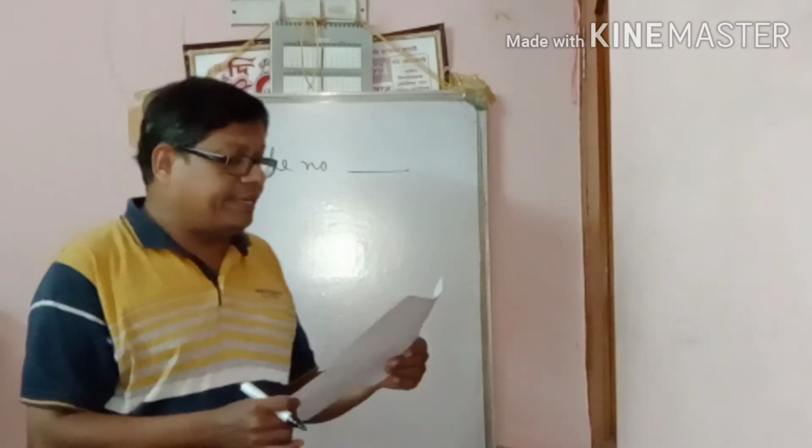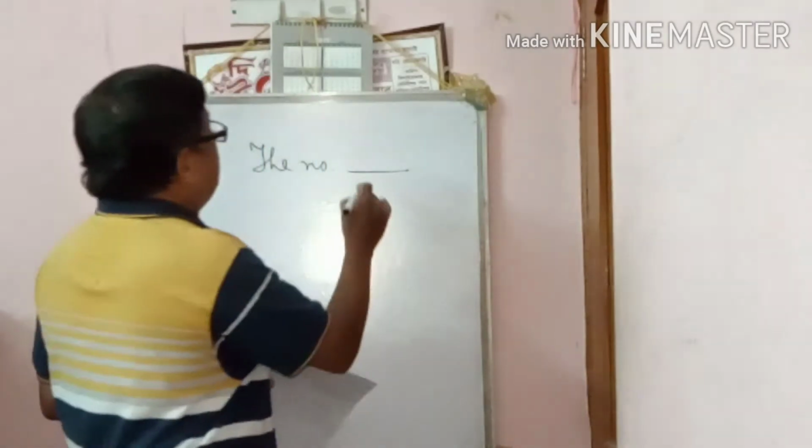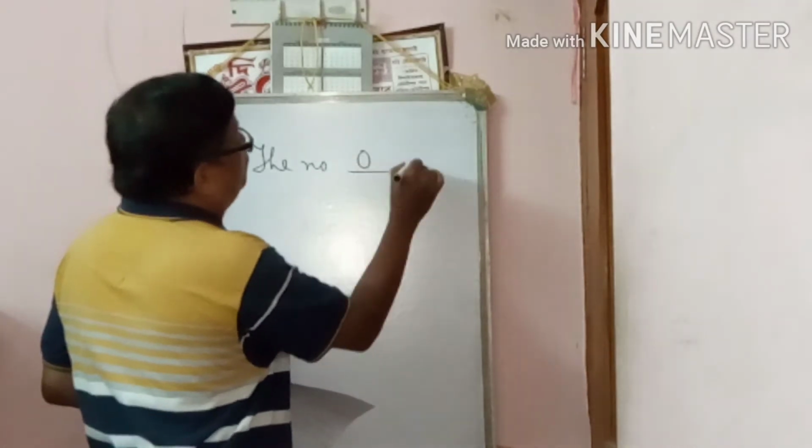All of you know additive identity. Here 0 is called the additive identity of a rational number. So the answer is 0.